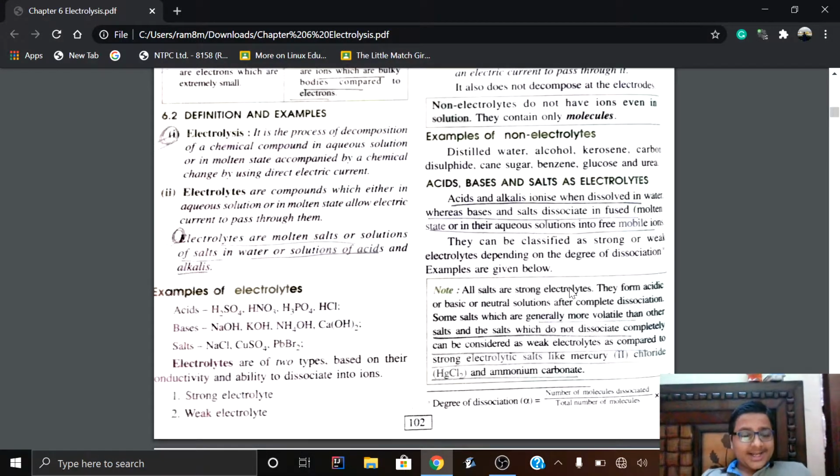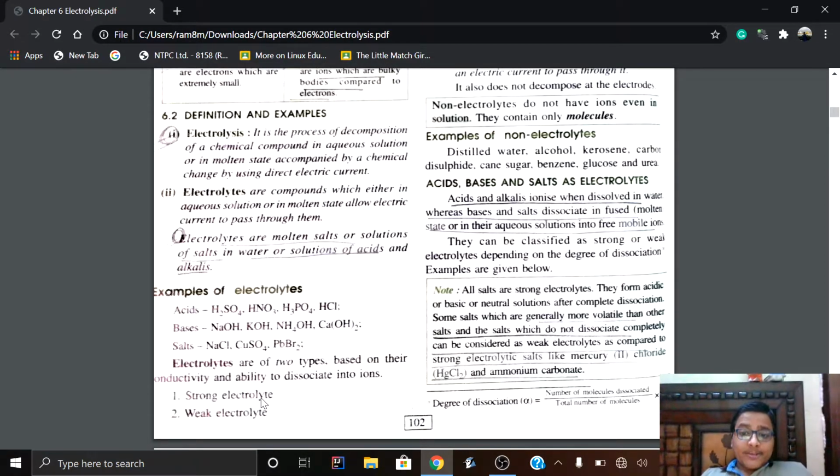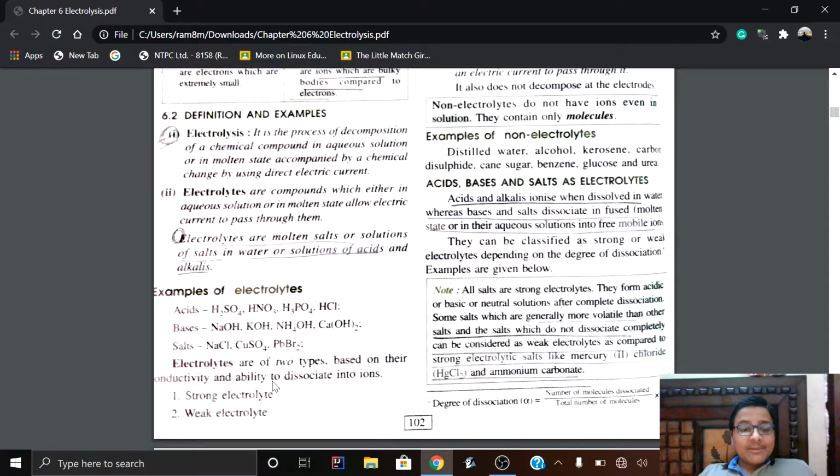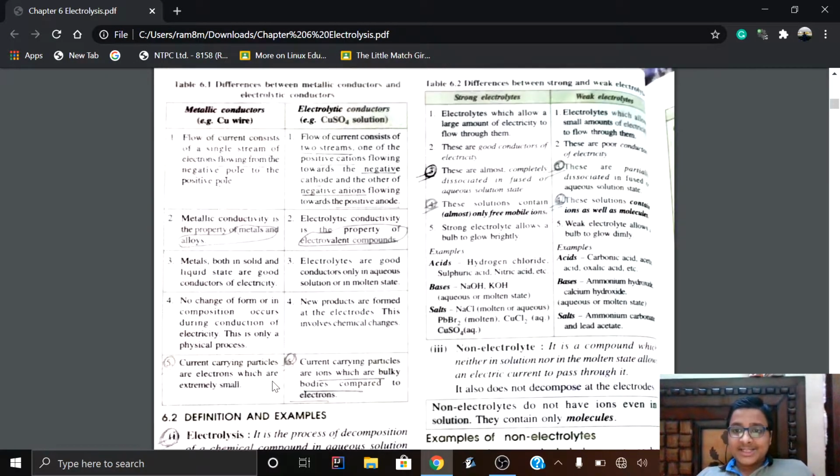Now there are certain examples of electrolytes: H2SO4, HNO3, H3PO4, HCl, NaOH, KOH, NH4OH, Ca(OH)2, NaCl, CaSO4, BaBr2. Now we are going to discuss the types of electrolytes on the basis of their ability to dissociate, whether they get partially dissociated or fully dissociated into ions. Based upon this, there are two types: strong electrolytes and weak electrolytes. Here we have the differentiation of strong electrolytes and weak electrolytes.